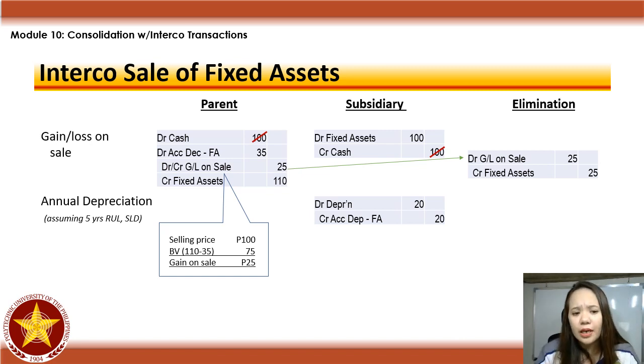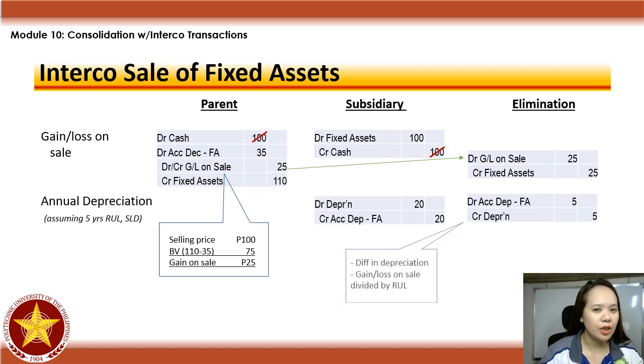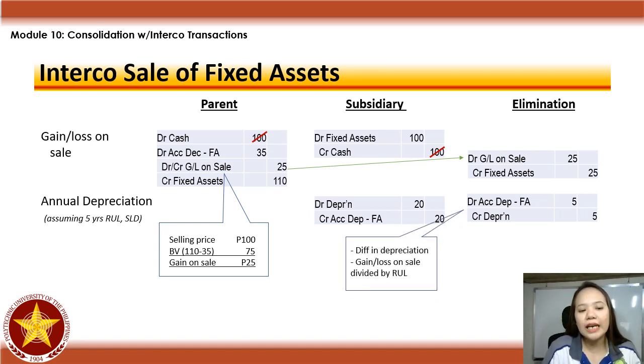Kasi dapat yung carrying amount ng fixed asset as of acquisition date, as of transfer date, dapat 75 lang eh. Pero ni-record siya ng subsidiary na 100. So, bawasan mo siya ng 25. In addition, kung si parent kasi ang nagde-depreciate niyan, dapat ang depreciation niyan is 75 divided by 5 years. So, that will be, kung ilan man yon. Pero sa subsidiary, ang naging depreciation niya ay 100 divided by 5 years. So, that is 20. So, meron kang sobrang depreciation kasi sobra yung naging cost mo. So, tanggalin mo yon.